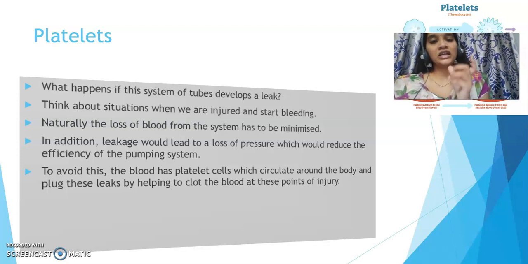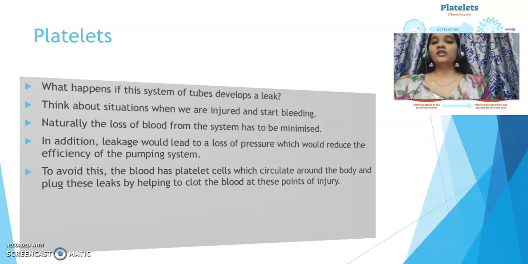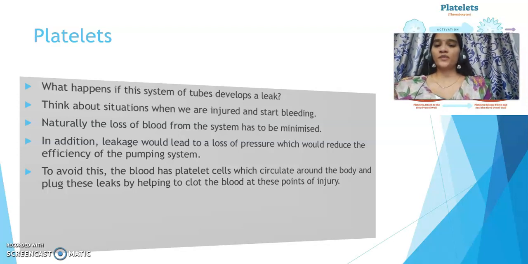So platelets help to maintain the system. So that's why they are important. Now we have to discuss more about the third component of the circulatory system, which is the heart. I will attach further videos where we will talk about the heart, the double circulation, and one more important topic of the circulatory system, which is lymph.